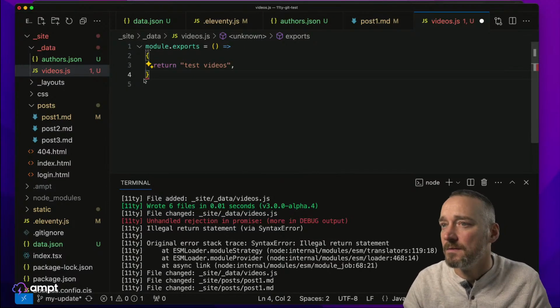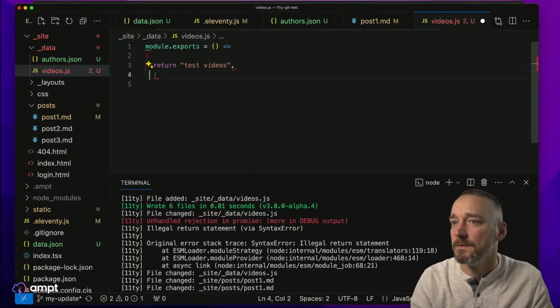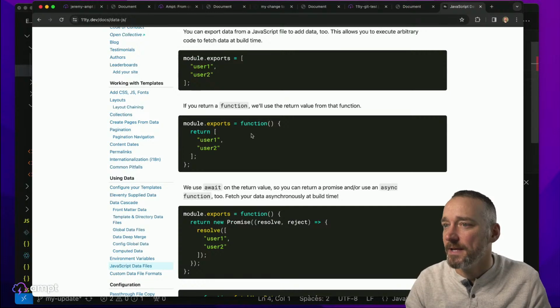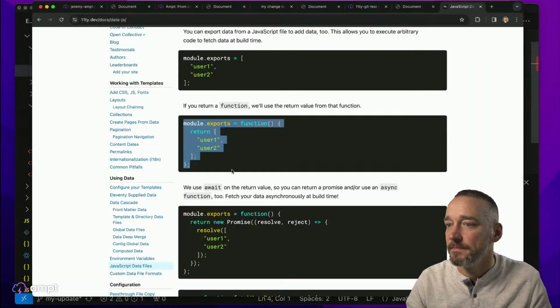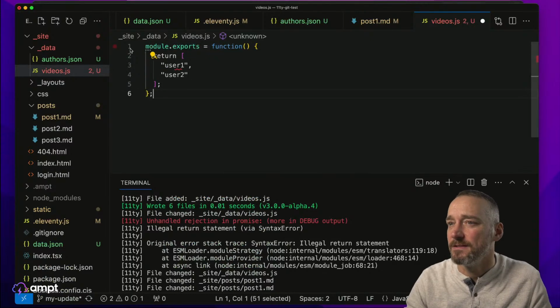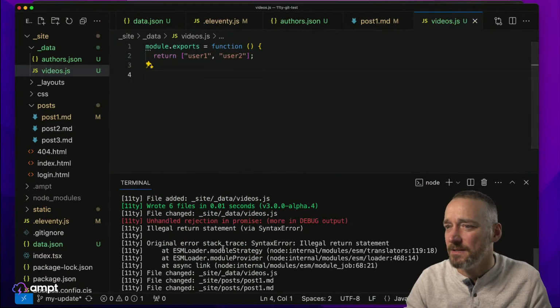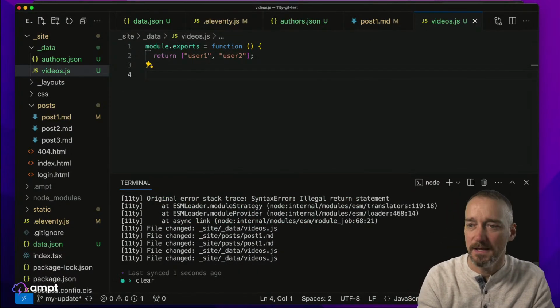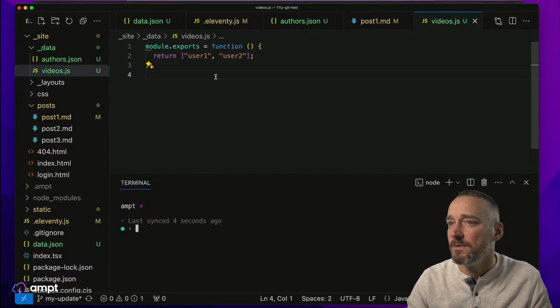Let's see. I don't think that's right. Module exports equals function. Let's try this. I think it's going to fail on the module.exports thing anyways, but I could be wrong. Let's try it again. Clear. All right, so this is exports for videos.